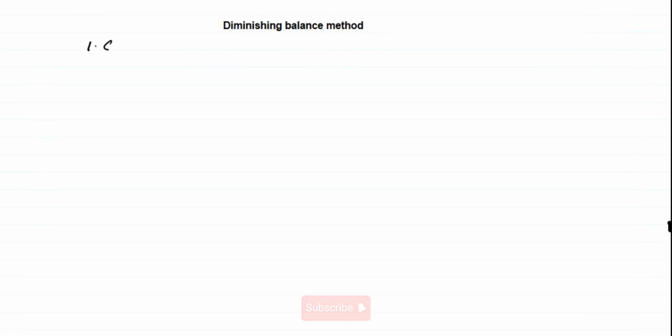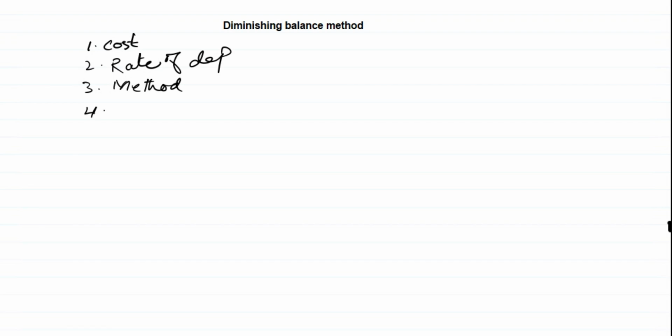Number one is the cost of the non-current asset. Second one is the rate of depreciation. Third one is the method, meaning the name of the method will be given to you, that is diminishing balance method. And number four is the basis or the policy. These four things will be provided to you if the examiner or the author wants you to calculate depreciation using this method.